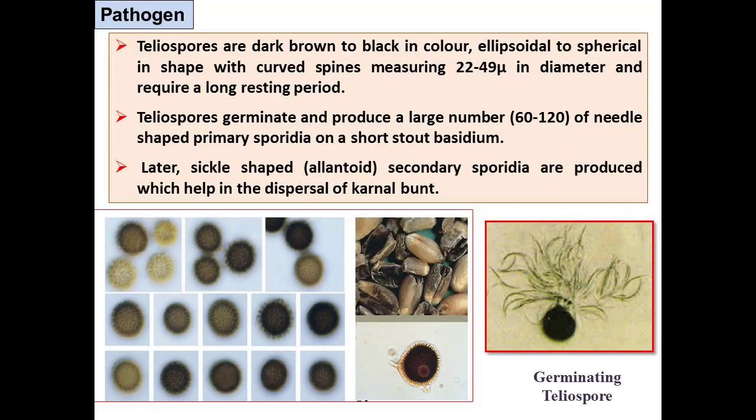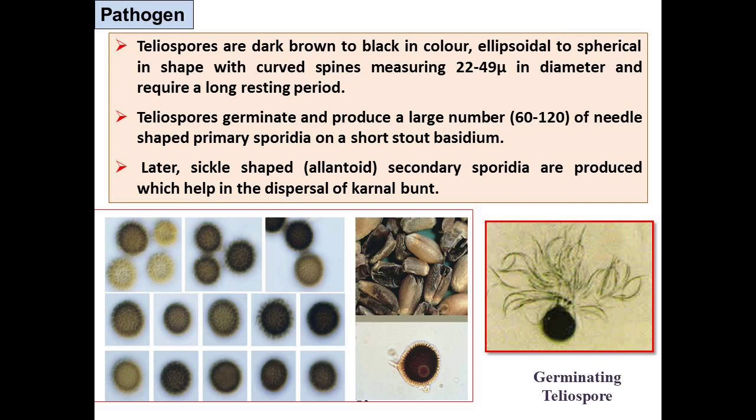The teliospores are dark brown to black in color, ellipsoidal to spherical in shape, with curved spines, measuring 22 to 49 micron in diameter, and require a long resting period. The teliospore germinates and produces a large number of needle-shaped primary sporidia on a short stout basidium. Later on, sickle-shaped allantoid secondary sporidia are produced, which help in dispersal of this kernel bunt.